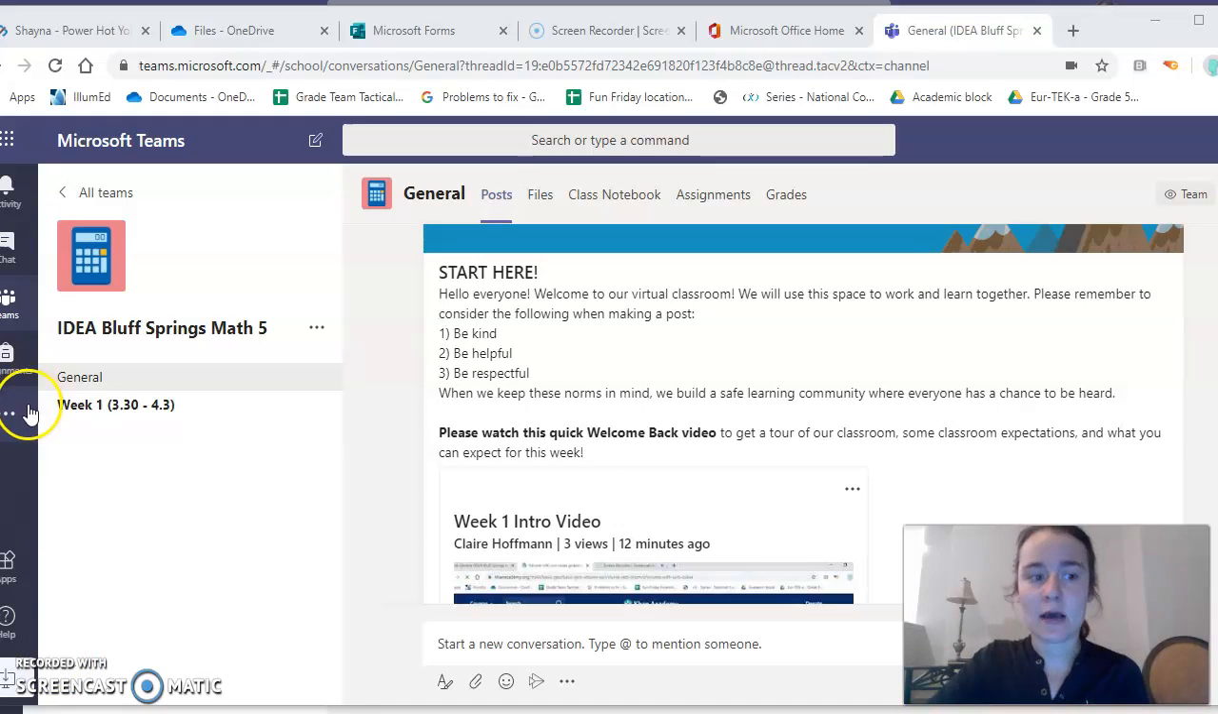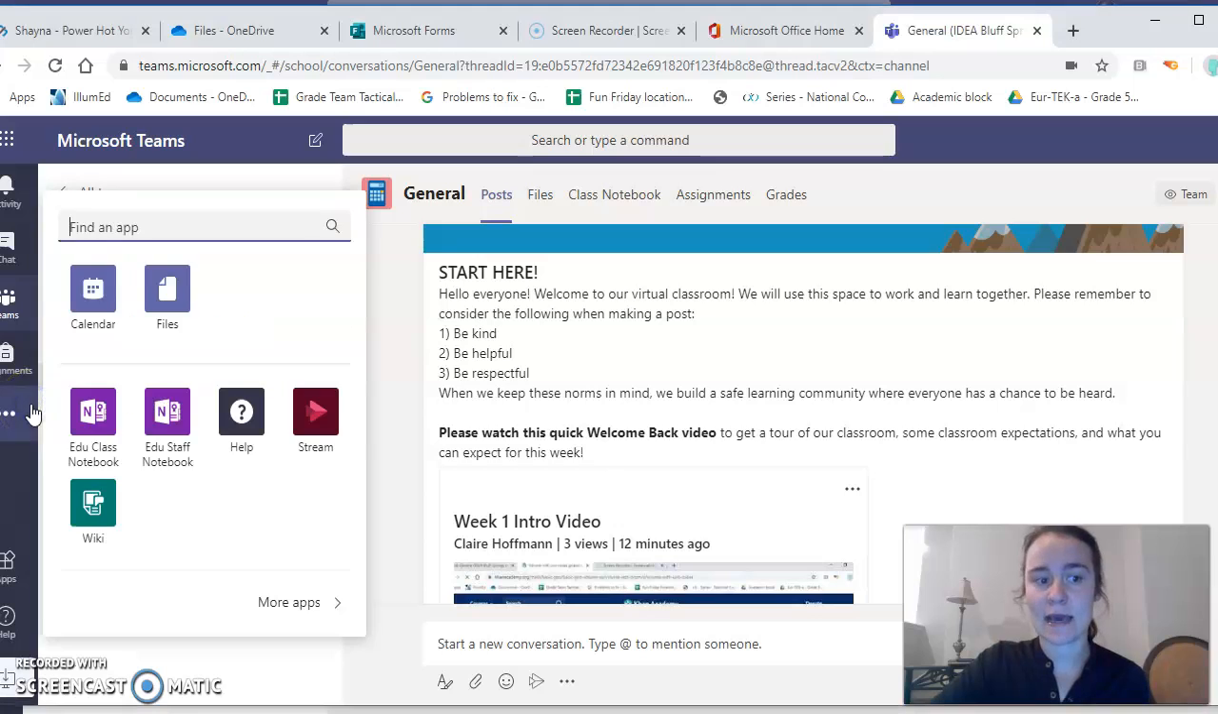So to get to office hours, at 9 o'clock a.m. I'm going to go and look for my calendar. So my calendar's in this sidebar. Since I don't see the calendar up here, I'm going to click on these three dots for more added apps. There I see my calendar, so I'm going to click that.